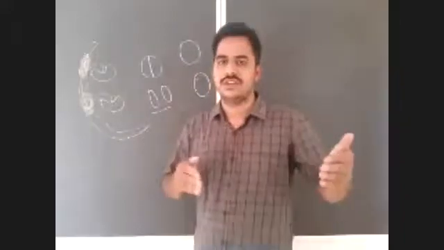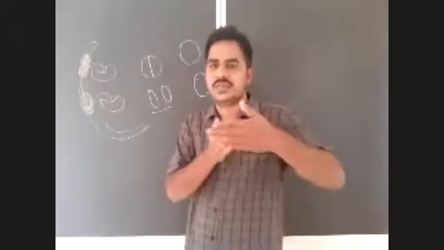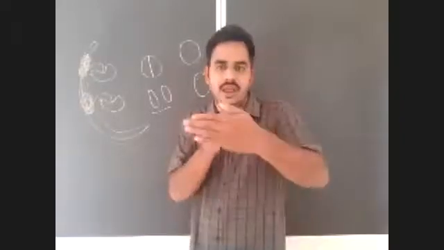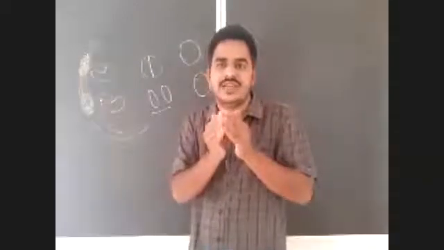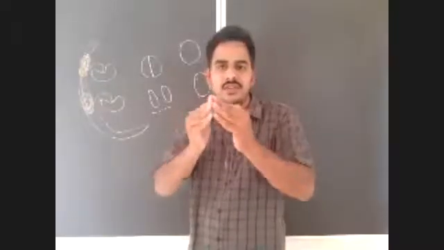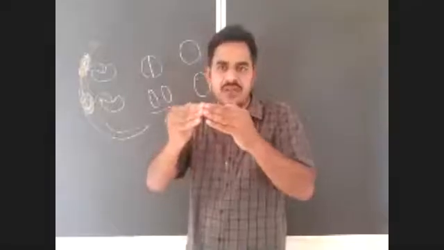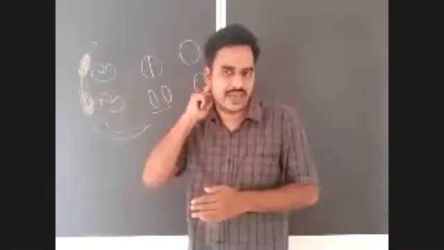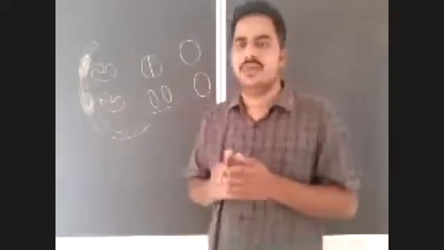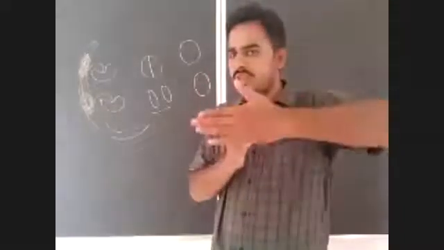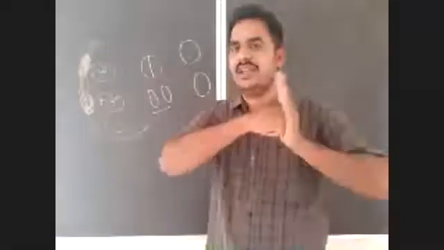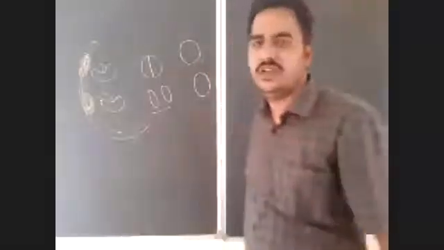Actually, mons pubis is arranged as a supportive structure of the pubic symphysis. For example, it is the pubic symphysis joint of the pelvic girdle, and on the surface of this is the mons pubis. So during the parturition, when the pubic symphysis may widen, it will relax by the action of relaxin. It will be loosened by the action of relaxin hormone. Already we discussed that. So whenever the pubic symphysis is loosened, this mons pubis may act as a cushion that will support the pubic symphysis joint during the parturition.